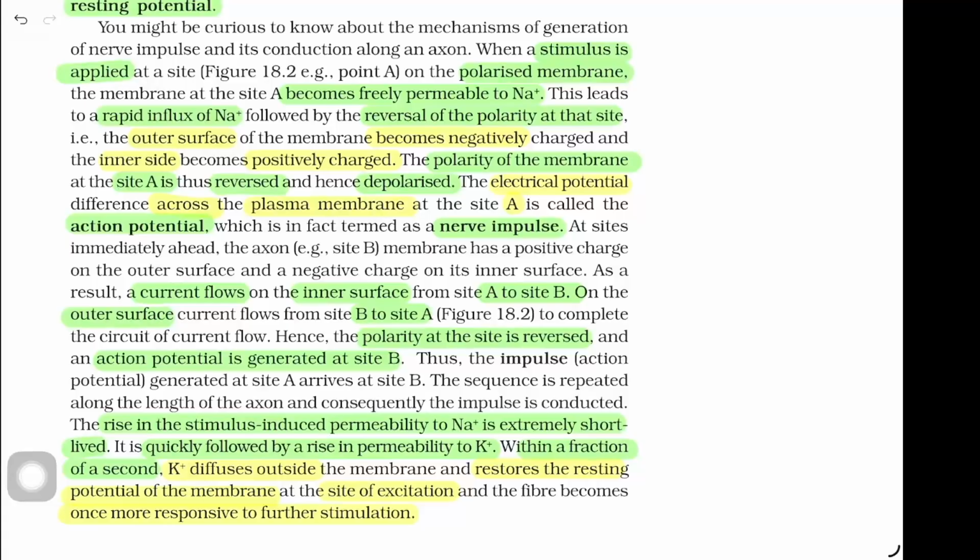The rise in the stimulus-induced permeability to sodium ions is extremely short-lived. It is quickly followed by a rise in permeability to potassium ions within a fraction of a second. Potassium diffuses outside the membrane and restores the resting potential of the membrane at the site of excitation, and the fibers become once more responsive to further stimulation.